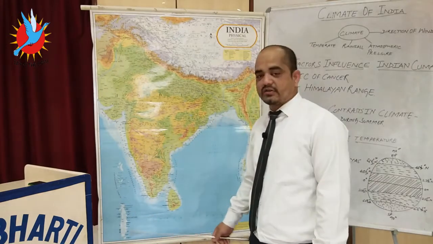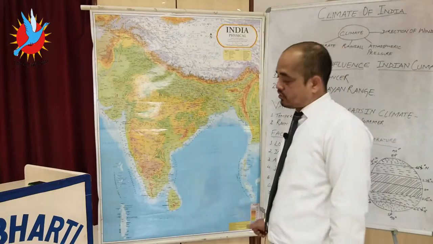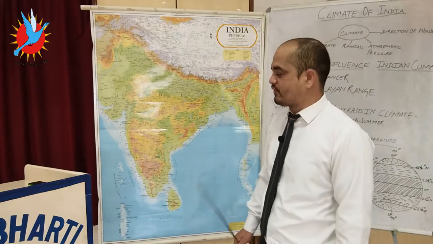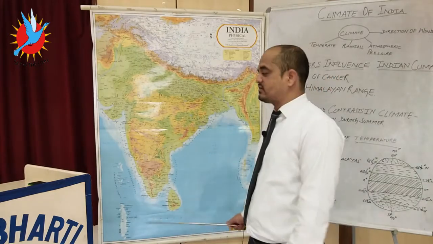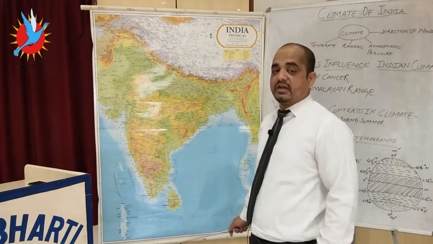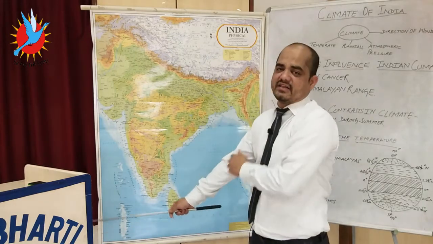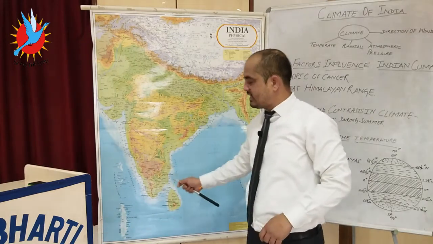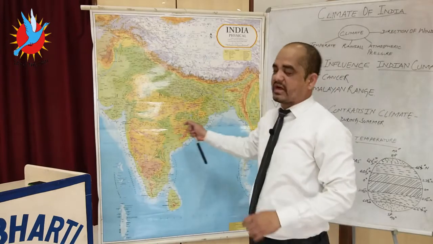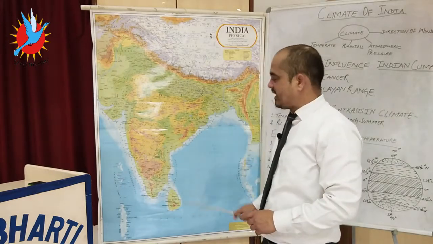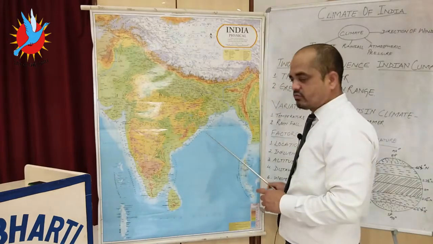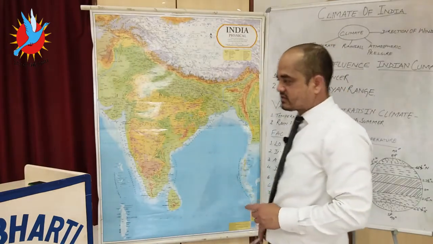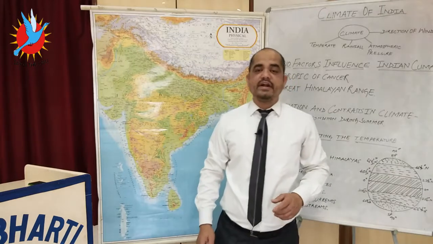Next we talk about the strength and amount of rainfall which both branches bring to parts of India. The southwest Arabian Sea branch is much stronger than the Bay of Bengal branch, because the Arabian branch covers almost the maximum part of India. It also creates heavy rainfall over the maximum part of India in comparison to the Bay of Bengal branch. The next season is the retreating season.